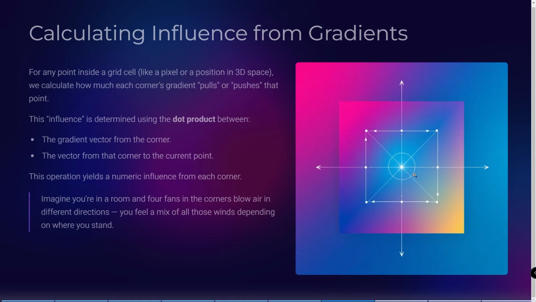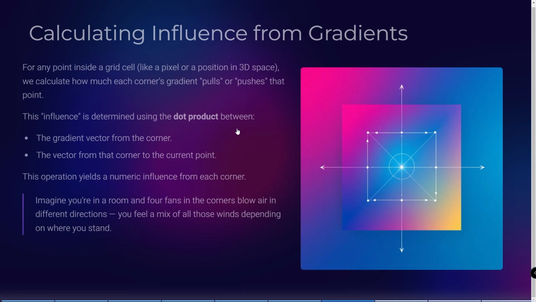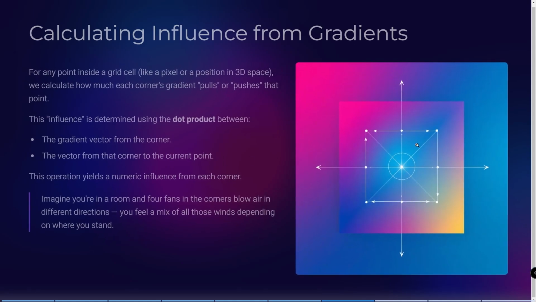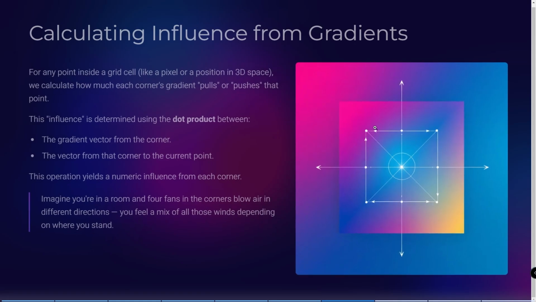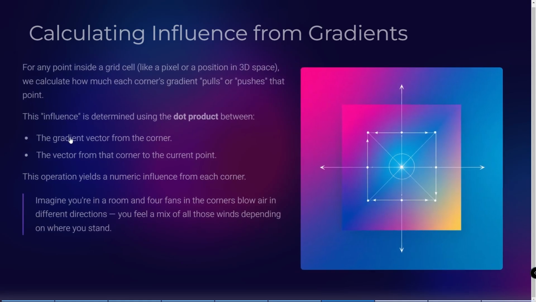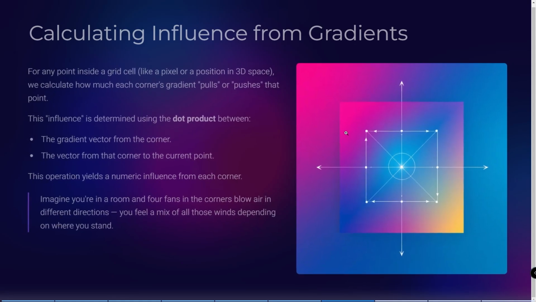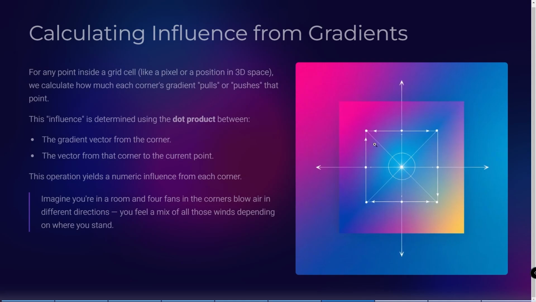Let's talk about how to calculate the influence. This is where mathematics comes in. We use the dot product between two vectors. The vector from the corner, for example this, to the current point, for example this, some pixel that I told you about in Minecraft. And the second vector is the gradient vector of the corner, the vector that I told you we have at each of the points of the grid. So we just do the dot product between these two vectors, and every point of our game, or every concept we are working on, will have a specific number.